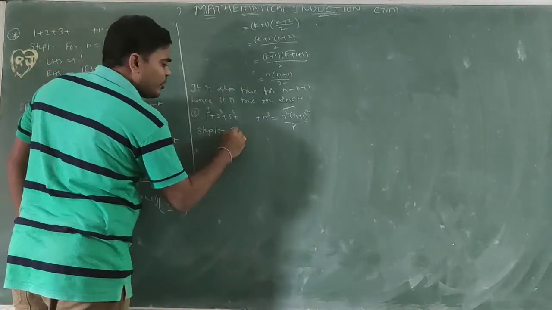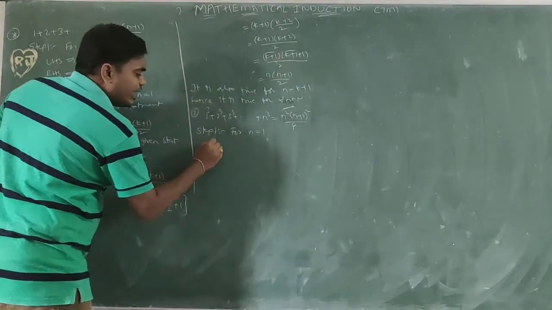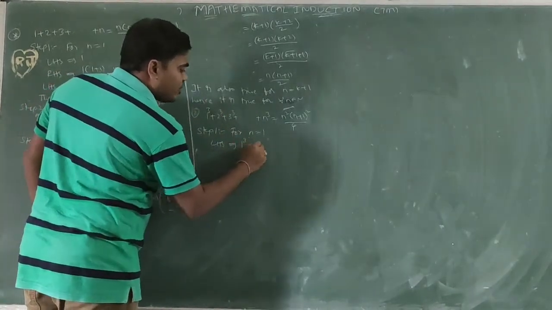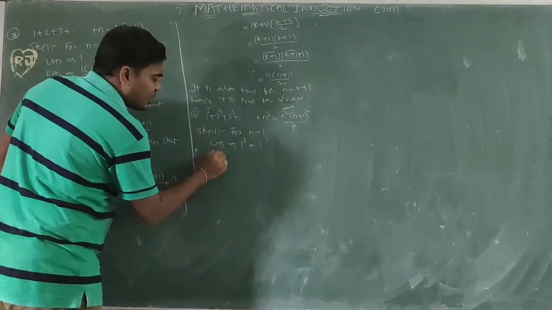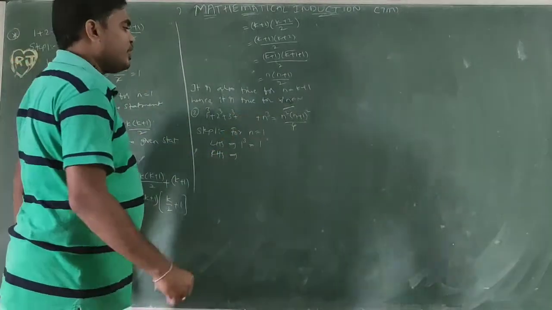For n equal to 1 means simply writing the first term. What is the LHS? First term, 1 cube, equal to 1. Next, coming to the RHS. RHS means right side. Substitute n equal to 1.